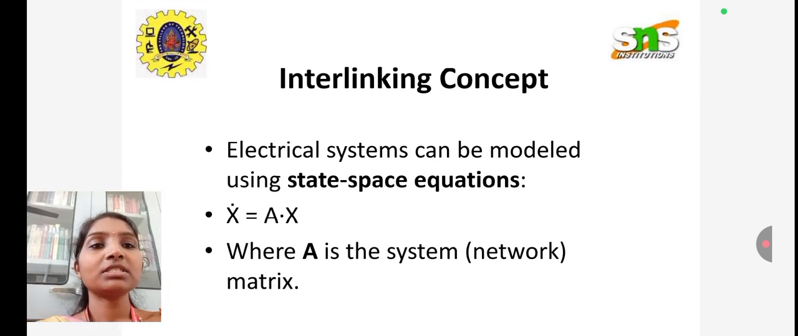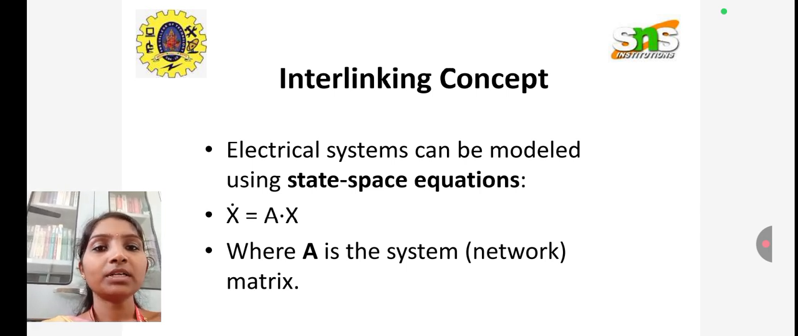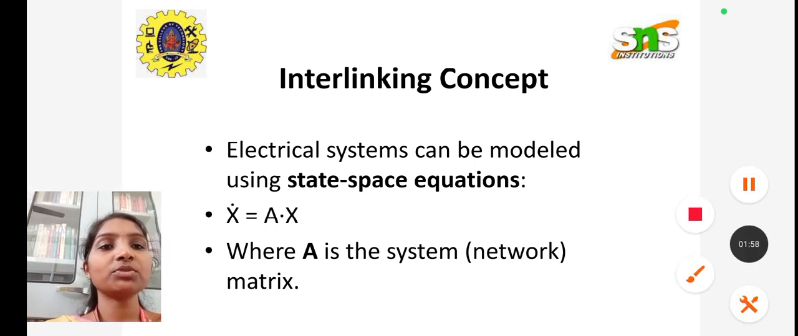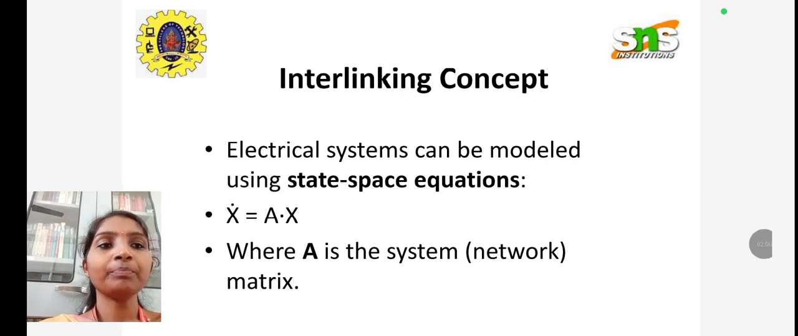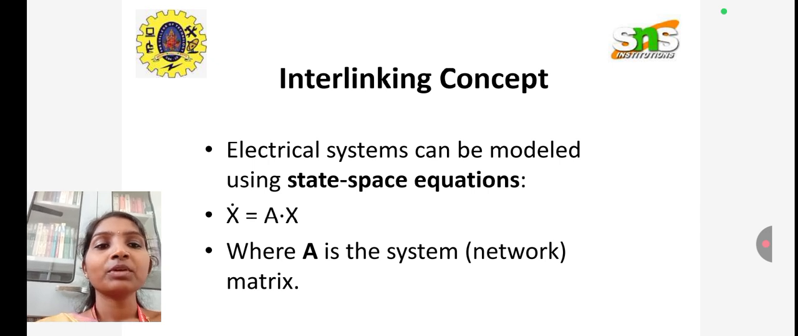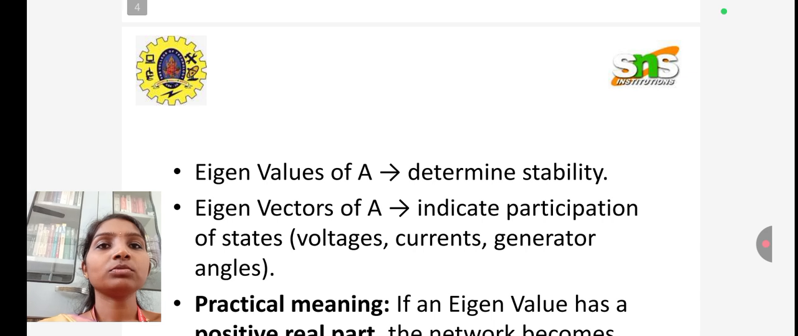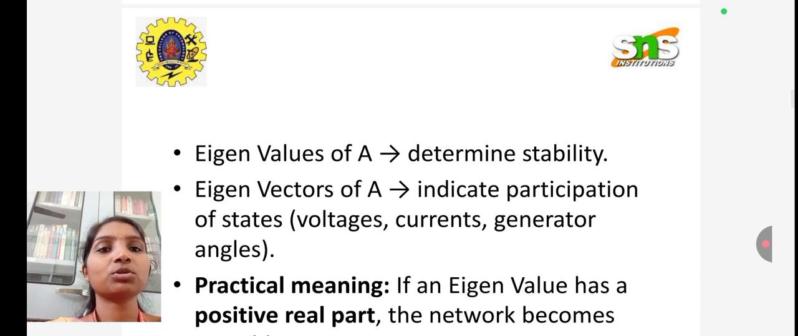The interlinking concept between the network stability of electrical systems and eigenvalues and eigenvectors is stated here. Electrical systems can be modeled using state space equations. State space equations are matrix equations: x dot equals A times x, where A is the system, the network, considered as a matrix here.